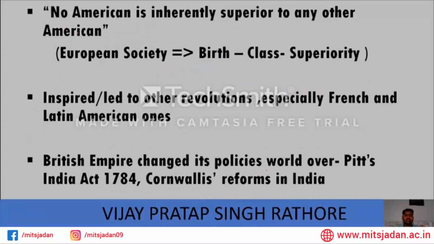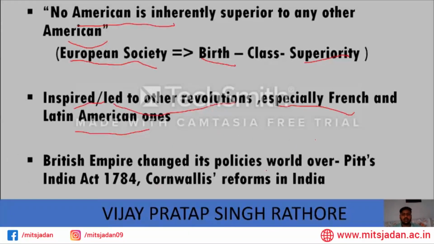No American is inherently superior to any other American. Like in European society, if you are born in a higher class, you will get superiority. But in America, they said no one is superior to another American. It inspired other revolutions, especially the French and Latin American revolutions. The British Empire changed its policy over the world as they passed Pitt's India Act in 1784 and the Cornwallis Reforms in India. So this was the American Revolution.